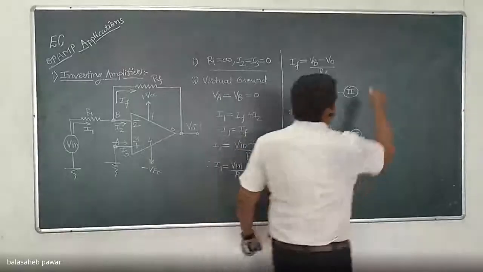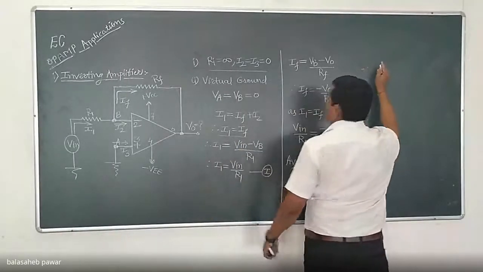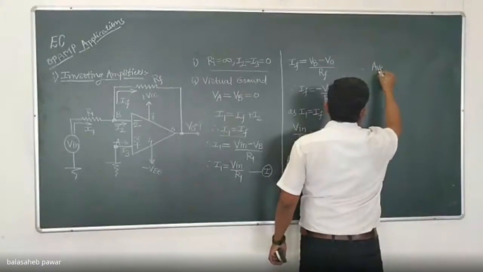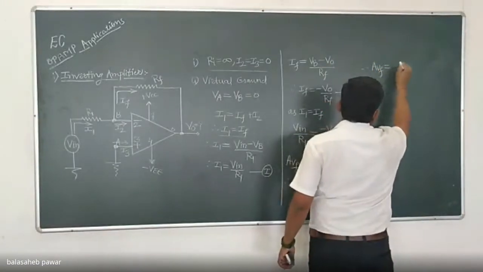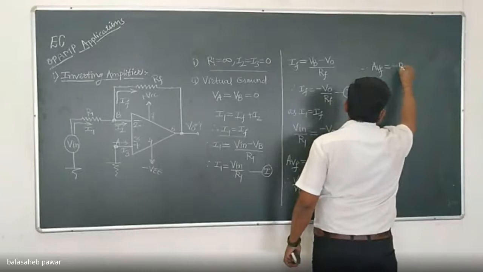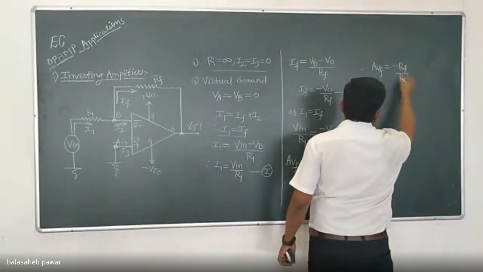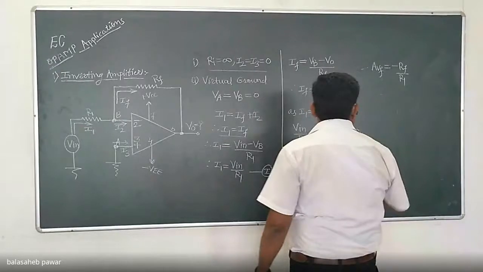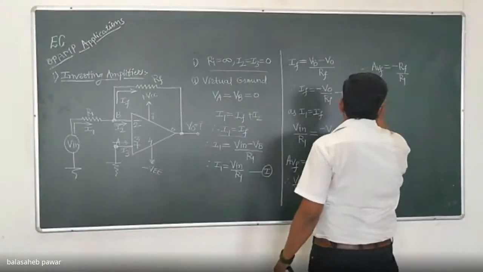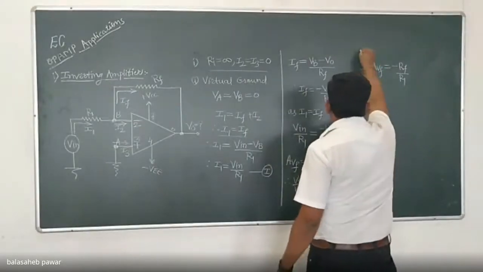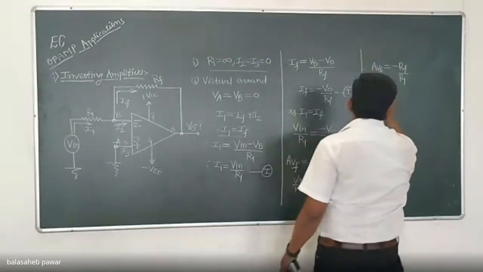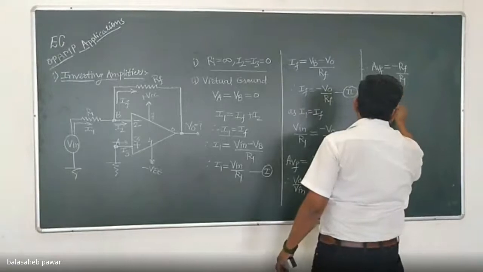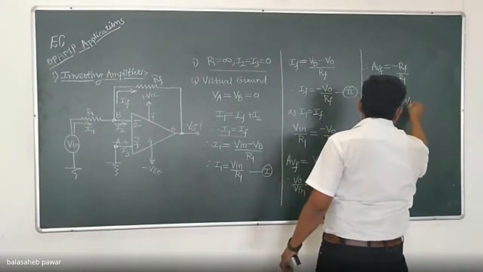And therefore, for an inverting amplifier, its closed loop gain, that is AVF, equals minus RF by R1. Or you can write the output voltage as minus RF by R1 times Vin.